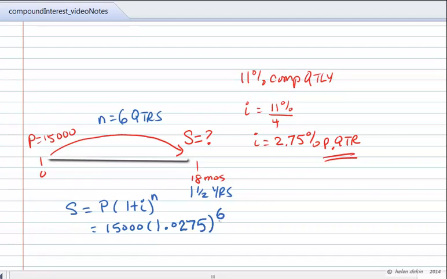In other words, using your calculators, you will end up with a maturity value of $17,651.53. And so the maturity value of this $15,000 investment after 18 months is $17,651.53.